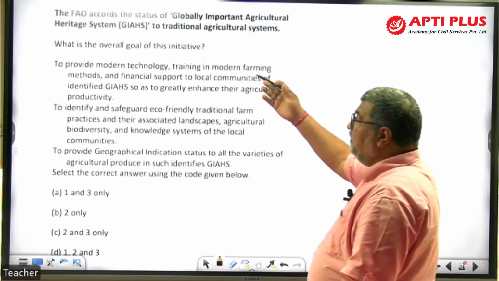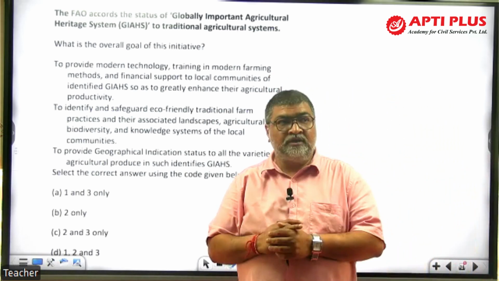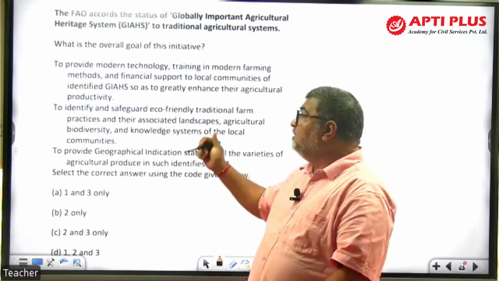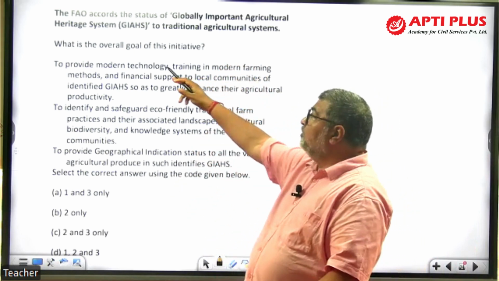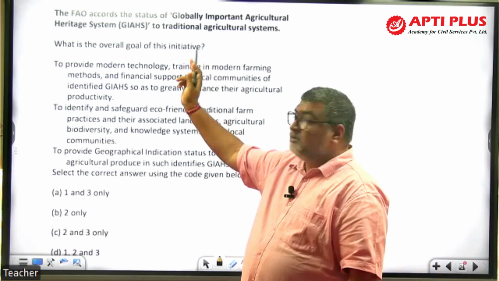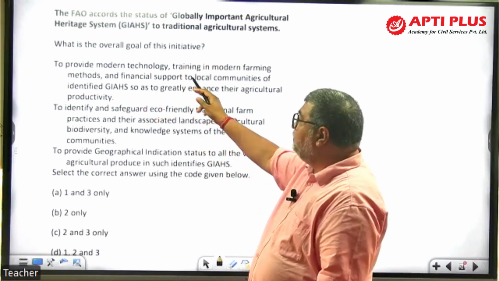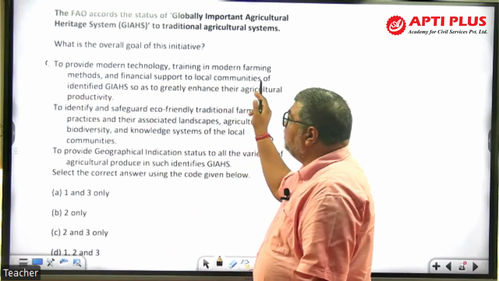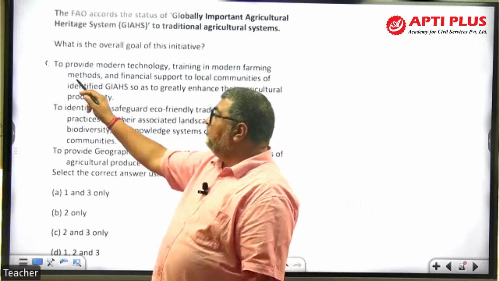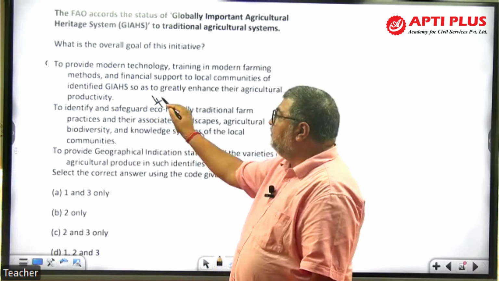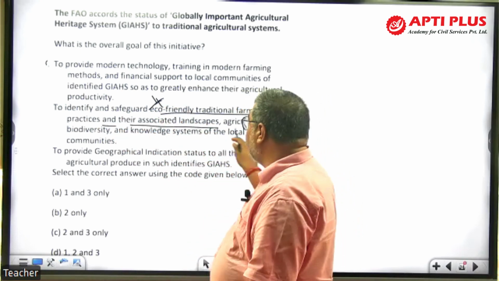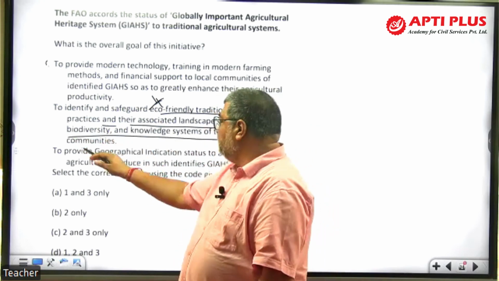Then you can see here FAO, Food and Agriculture Organization, GIAHS, Globally Important Agricultural Heritage Systems. So what is the overall goal of this initiative? A, to provide modern technology, training and modern farming methods and financial support. That is wrong. To identify and safeguard eco-friendly traditional farm practices, their associated landscape, agricultural biodiversity, knowledge system.